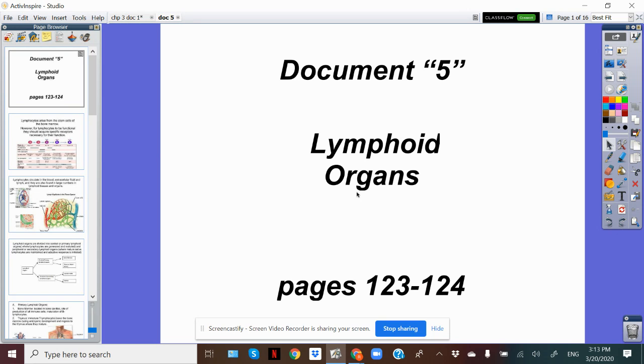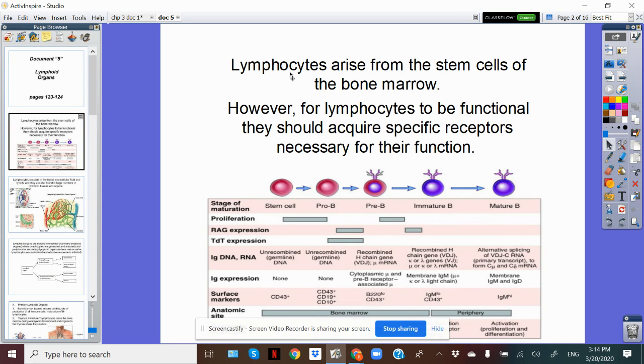body. On the contrary, there are certain organs in the body that are related to the immune system, and these organs are called the lymphoid organs. But what are these organs? First of all, the word lymphoid reminds us of a certain type of immune cells that are the lymphocytes. The lymphocytes that we have talked about before are the B lymphocyte, the cytotoxic T cell, and the helper T cell. Notice that all these lymphocytes arise from stem cells in the bone marrow. That's to say, they are all manufactured in the bone marrow.